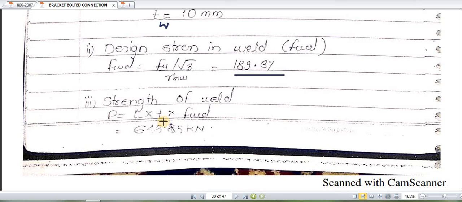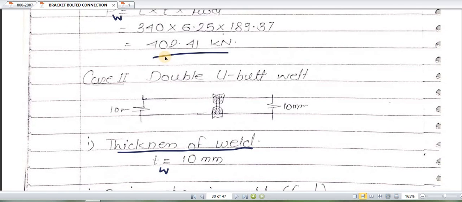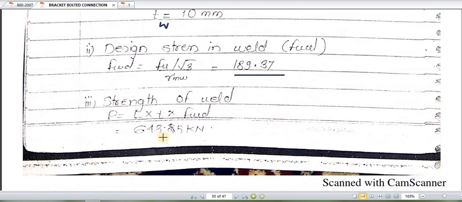So out of these two cases, when we are providing a single U butt weld and when we are providing the double U butt weld, what is the result? What is the conclusion after these two cases? The conclusion is that for the single U butt weld, the load taken is 402, but for the double U weld the load taken is 643.